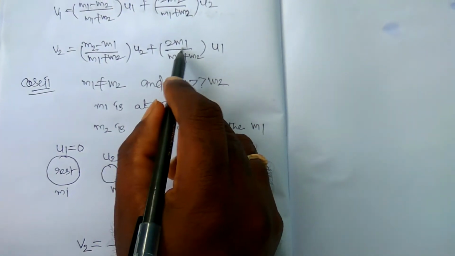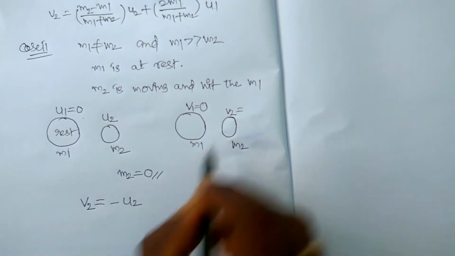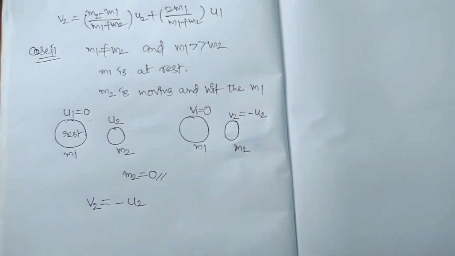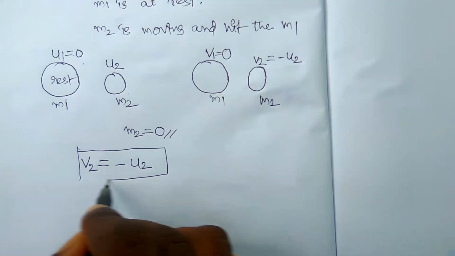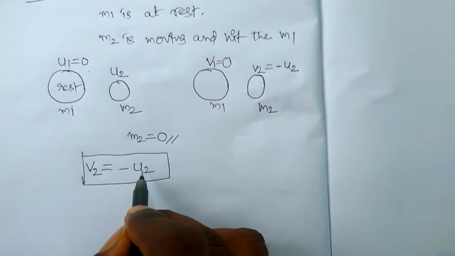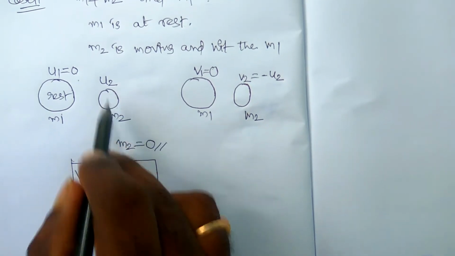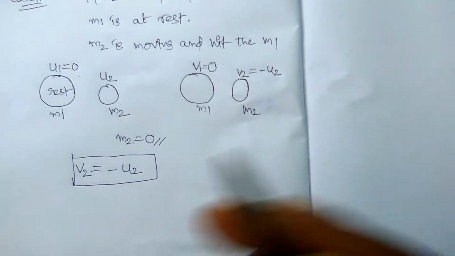And plus 2m1 by u1, u1 is already 0. Therefore v2 is equal to minus u2. Here what I am saying is the final velocity of the second body is minus of u2. u2 is the initial velocity of the second body, and minus u2 is the velocity in rebound.